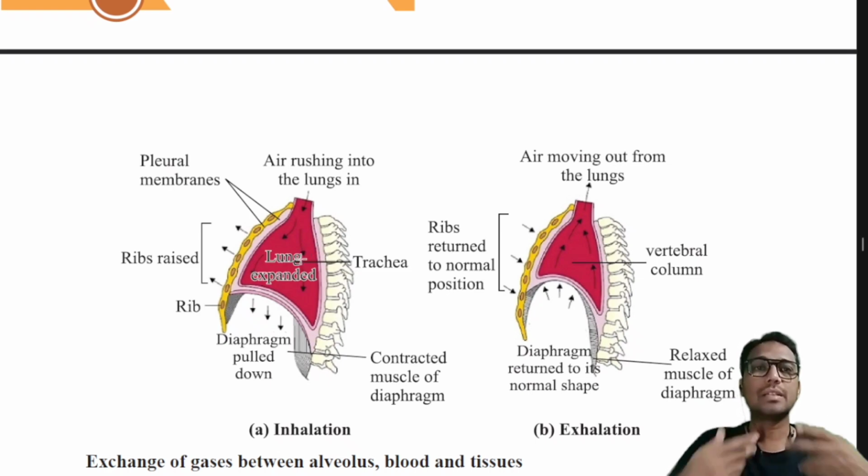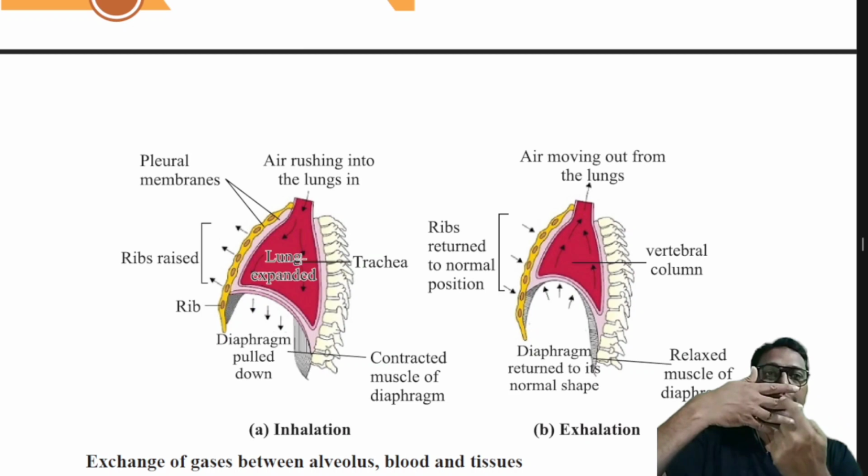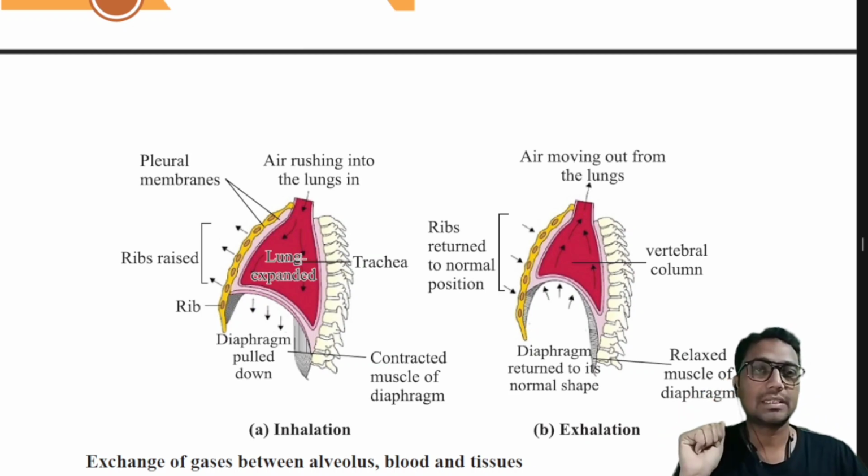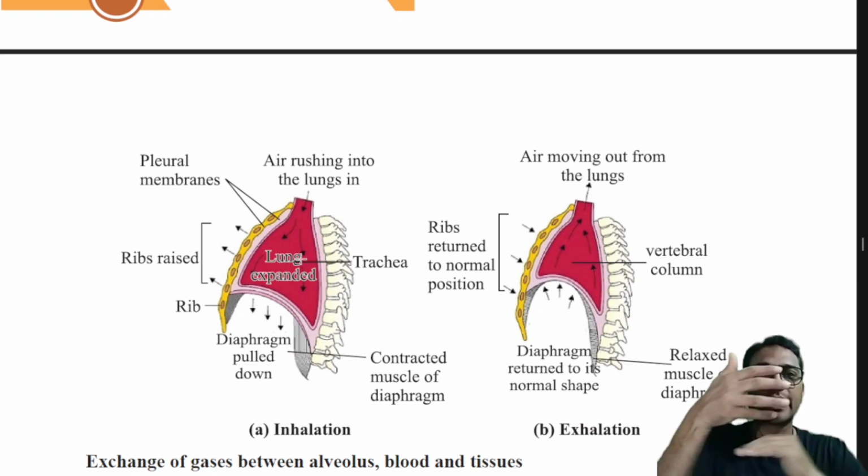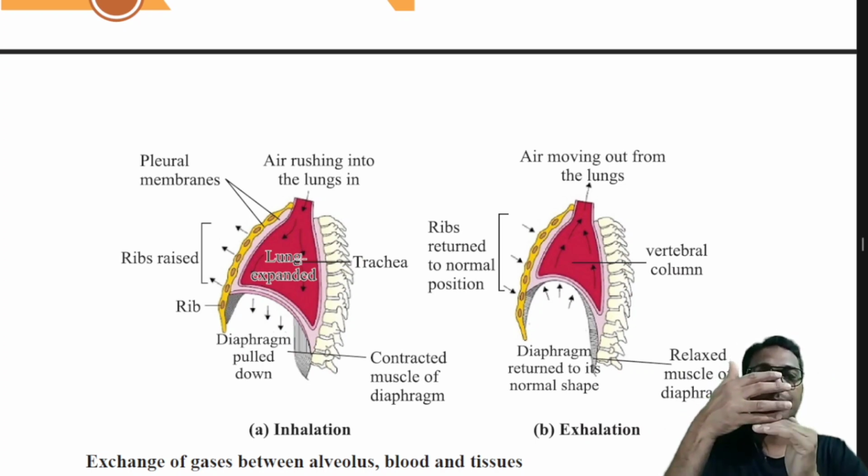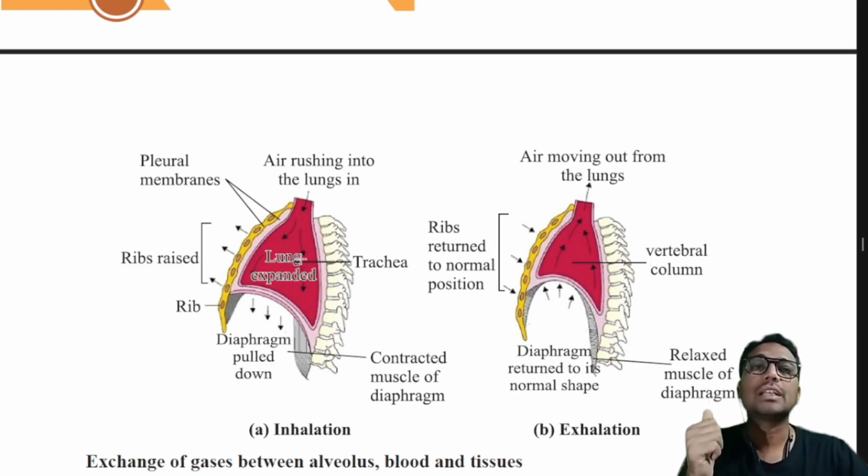So between these ribs there are some muscles. These are called intercostal muscles. They are called what? Intercostal muscles. ಆನಂತರ ರಿಬ್ ಕೇಜ್ ಕೆಳಗೆ ಏನಿರ್ತೈತೆ ಅಂದ್ರೆ ಒಂದು ಡೋಮ್ ಶೇಪ್ ಮಸ್ಕ್ಯುಲರ್ ಶೀಟ್ ಇರ್ತೈತಿ, which is called the diaphragm.